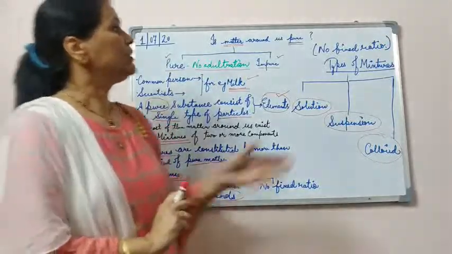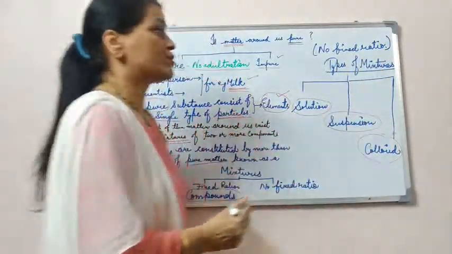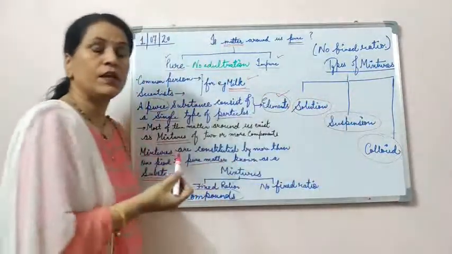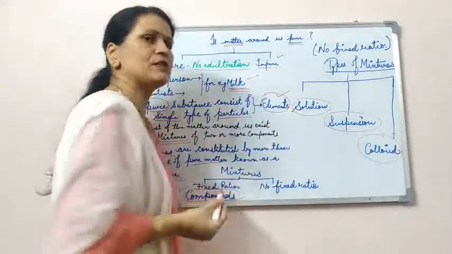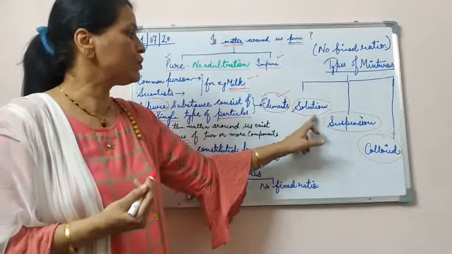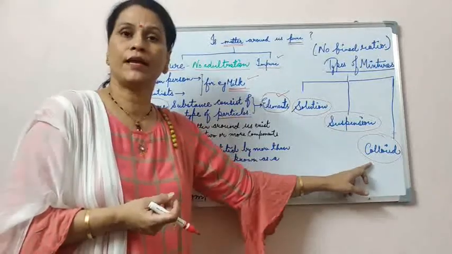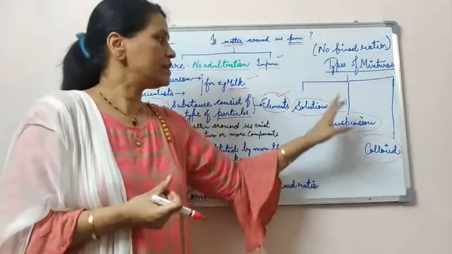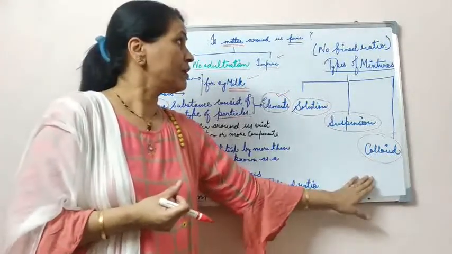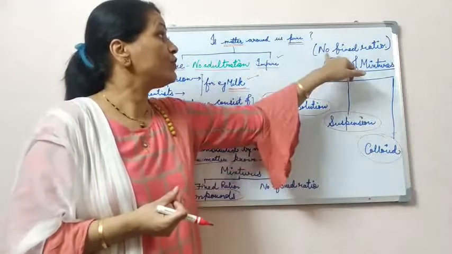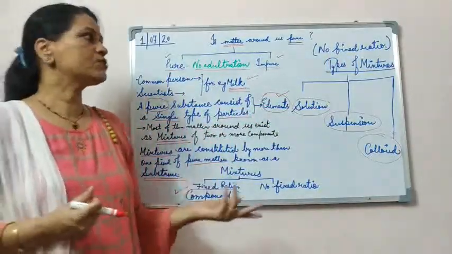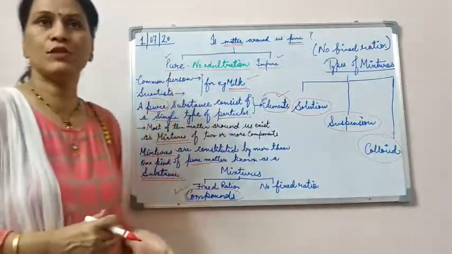Okay. Now, if they are not mixed in a fixed ratio, then we'll talk about types of mixtures. In the chapter, we'll be doing a few simple activities, and we'll differentiate between solution, suspension and colloid. In the next lecture, we'll be discussing the difference between all these 3 mixtures which do not have a fixed ratio. Now let's quickly recap all the terms used in the chapter.